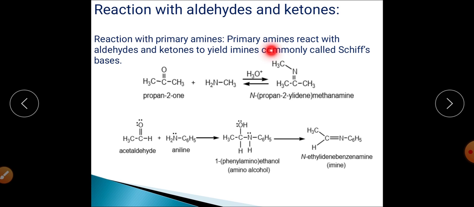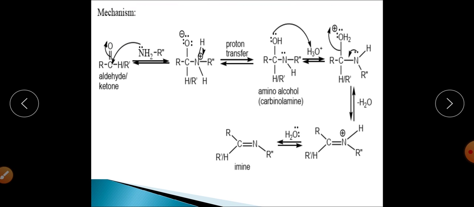For example, first of all we are discussing the primary amines, and the primary amines react with aldehydes and ketones and they will yield the Schiff base. They will produce the Schiff base. For example, this is your ketone, and when this ketone is subjected to react with this primary amine, at that time it gets converted into this type of product, and this is the imine that has been synthesized. Now what is the mechanism for this particular reaction?